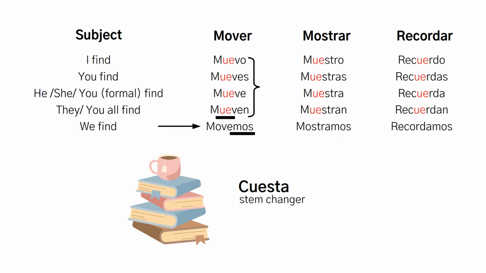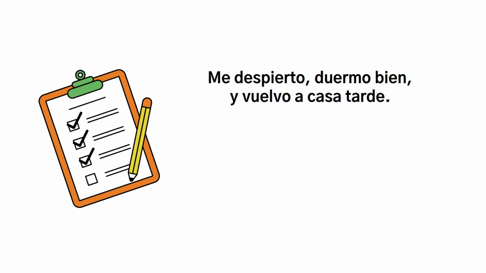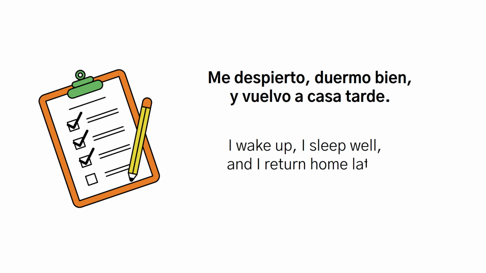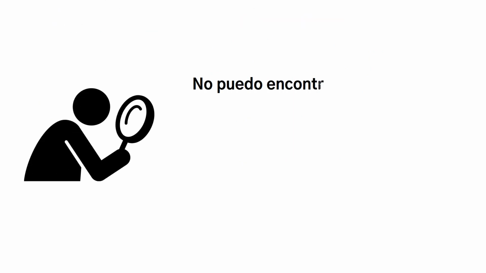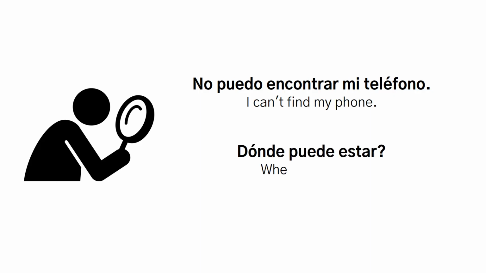Let me give you practical examples of these verbs working together. Imagine you're describing your routine. Me despierto, duermo bien, y vuelvo a casa tarde. I wake up, I sleep well, and I return home late. Or you're looking for something. No puedo encontrar mi teléfono. I can't find my phone. ¿Dónde puede estar? Where can it be? Three stem changers in two sentences.